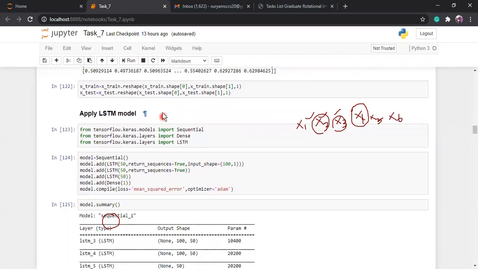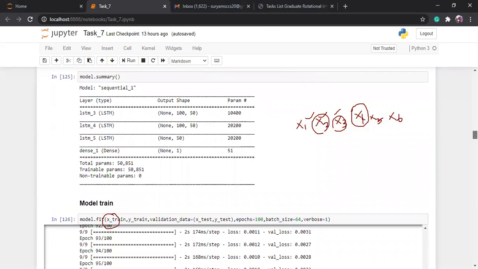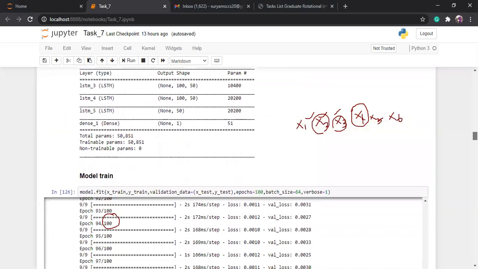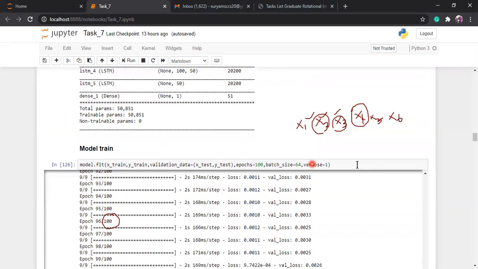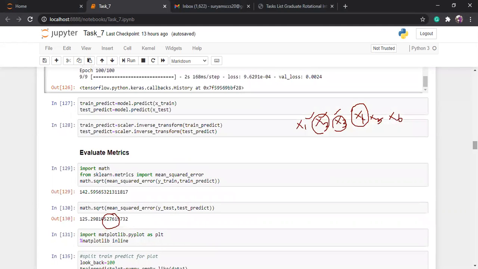I can import the LSTM model through the TensorFlow Keras functions library. After I apply the library and the LSTM model, the model will be fitted. Okay, your model will be ready for predictions.